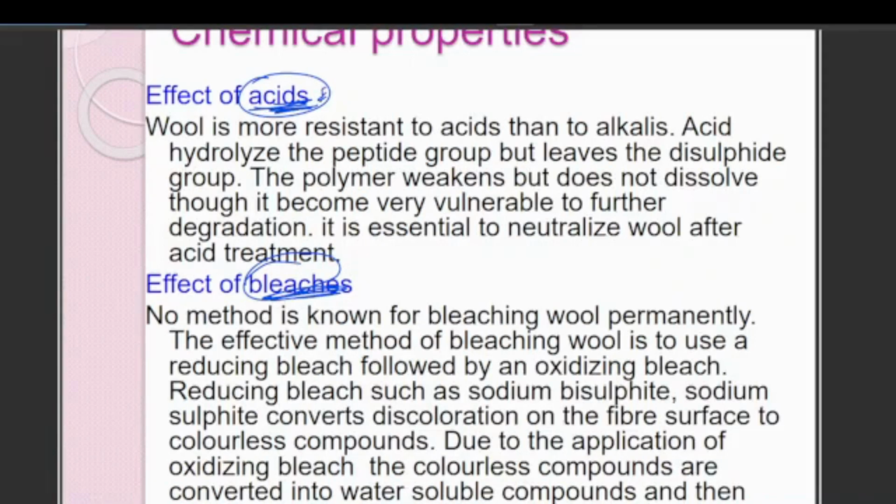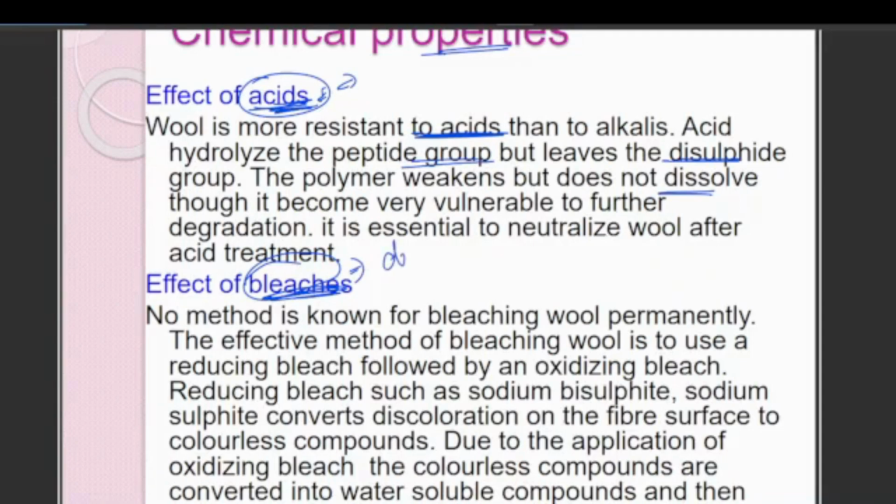Talking about the chemical structure and the effect of acids, wool is resistant to acids. Wool hydrolyzes in the peptide bonds but leaves the disulfide bonds. They do not dissolve, but they become weak, so they are resistant to acids. You should remember the chemical properties, what is the effect of acids and alkali. Bleaching of wool is not a permanent method. We do not bleach it,